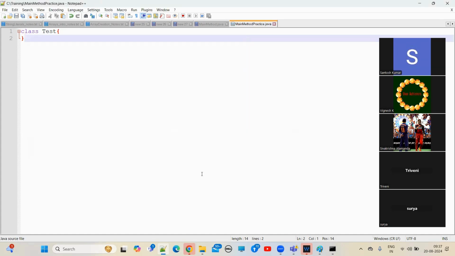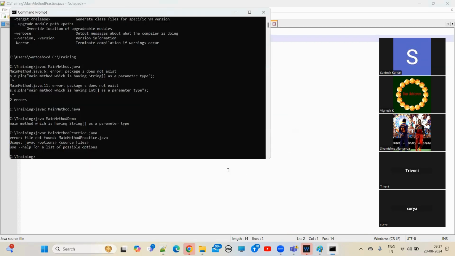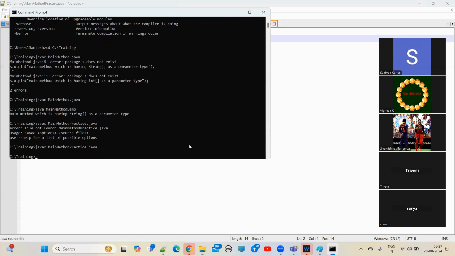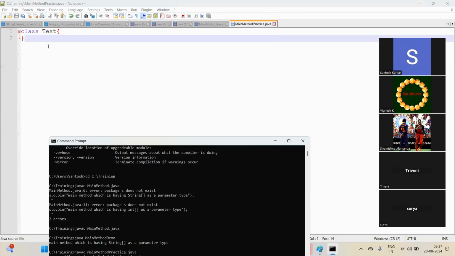Now let me save it and compile: javac main method practice dot java. Compilation is successful, right? Do you see any compile time error? No. Why? We can create the empty class also. Class test, open bracket and closed bracket. That's it.